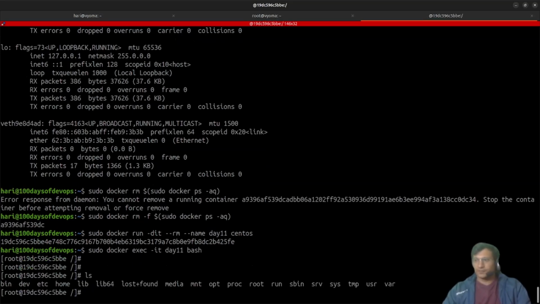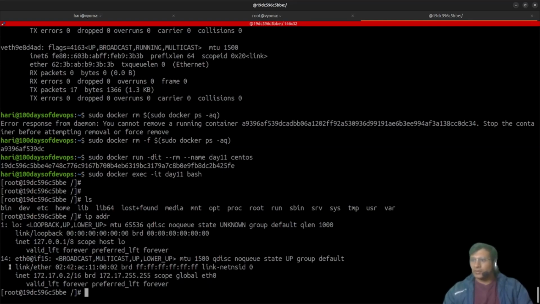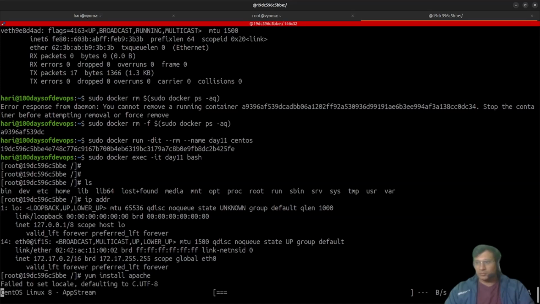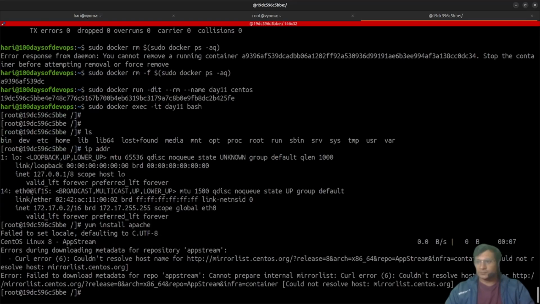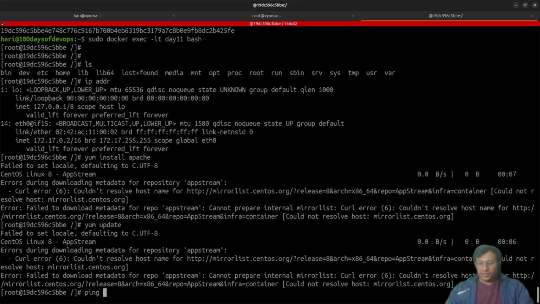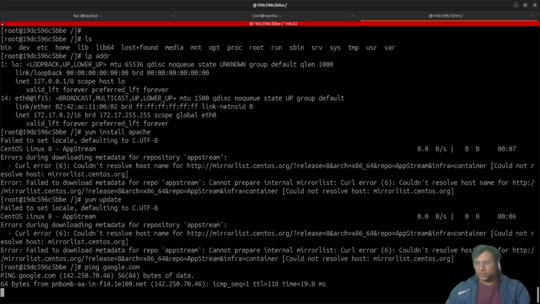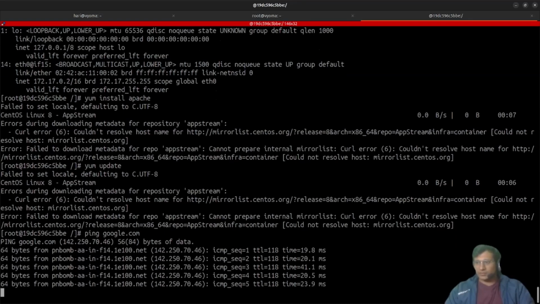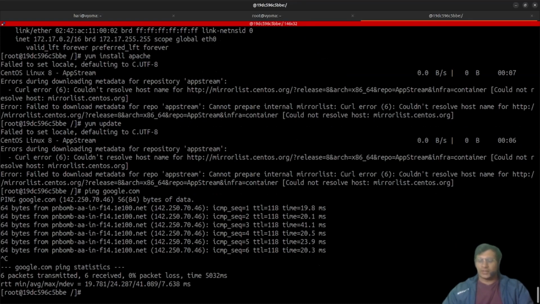So here we have created this particular container. If we check the IP, you might be seeing this. Yes, this is the IP of that container. If I want to update, yum install Apache, it will check and install the Apache server in this. Failed to download metadata. I think we need to run yum update first. Let me check google.com, the internet is connected. I think something is wrong with this, so don't worry, we can check with another container.